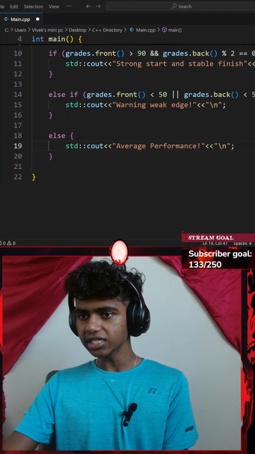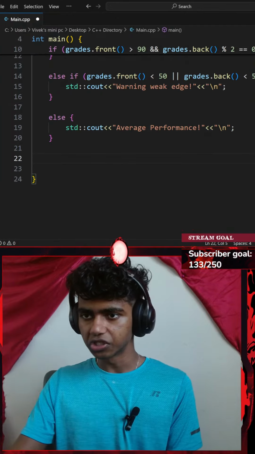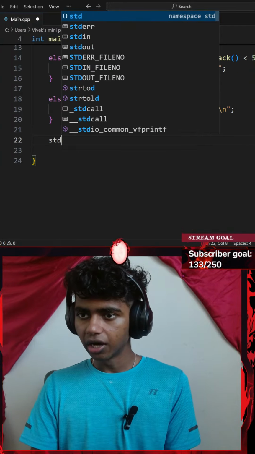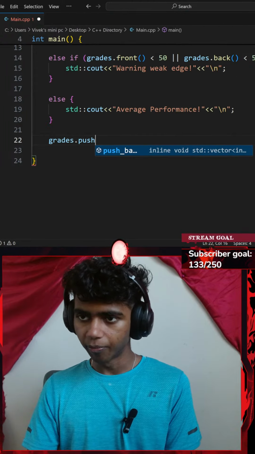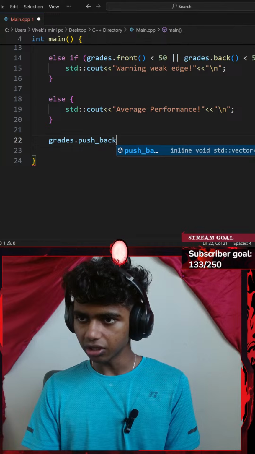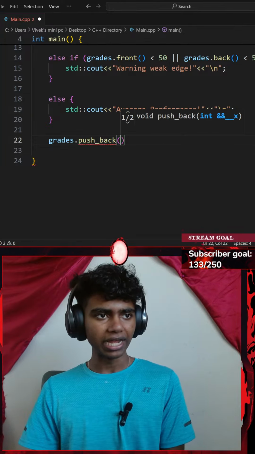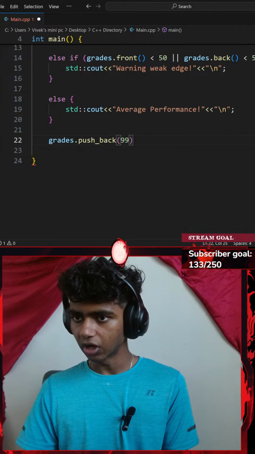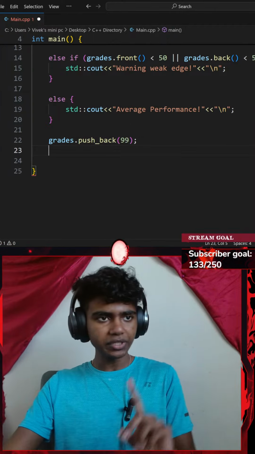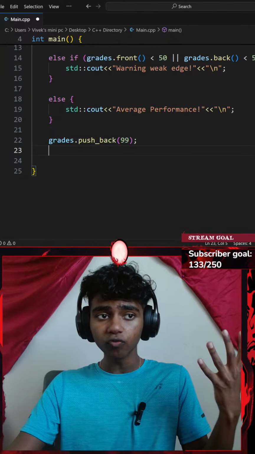Okay, so it says to add a new grade using push_back. So let me go with my vector of grades dot the push_back function. Okay, what do I want to push back? Add a new grade. I'll go with something like 99. Okay, this adds a grade. I will be ending that with a semicolon.